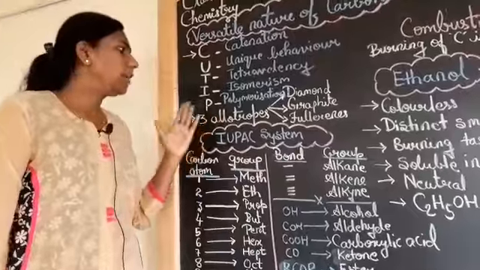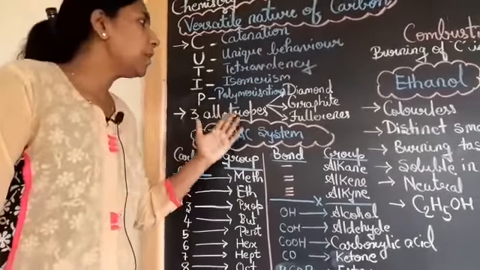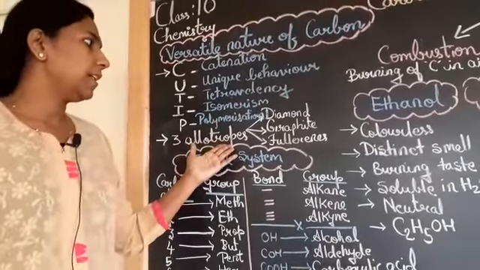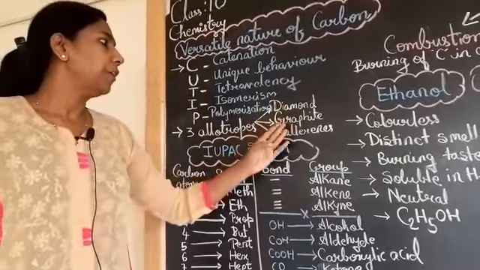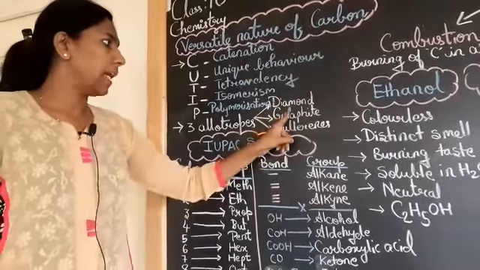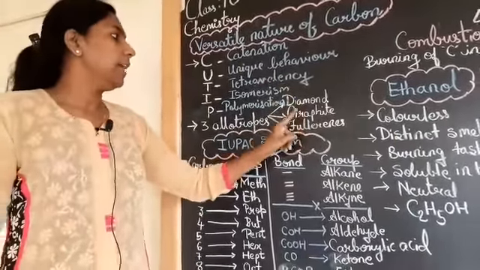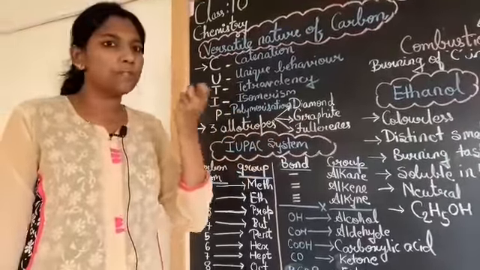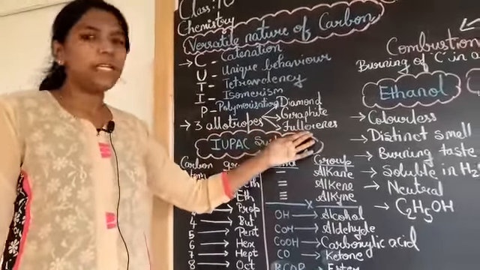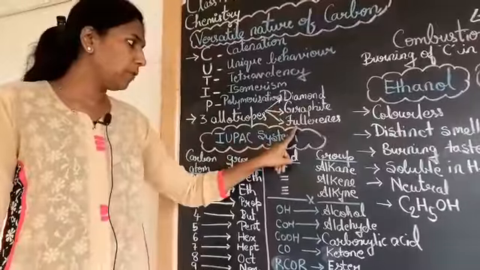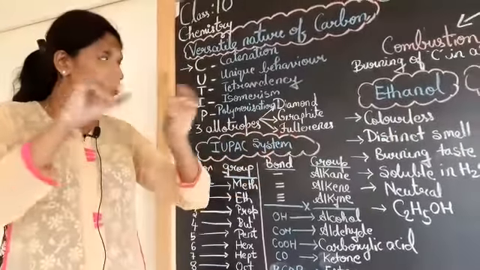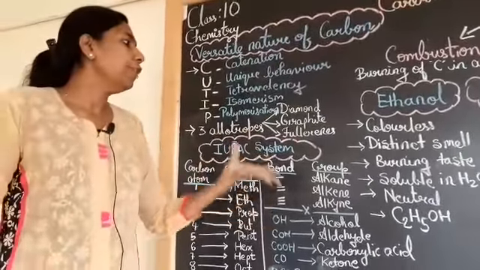The next one is the 3 allotropes. The 3 allotropes which we have studied are diamond, graphite, and fullerenes. Diamond is the shinier one. Graphite is the greyish one which is used in pencils. For fullerene, remember F for fullerene and F for football. The structure of fullerene is like a football.